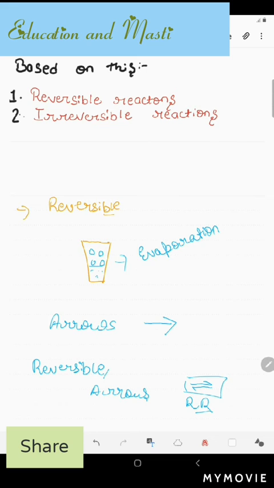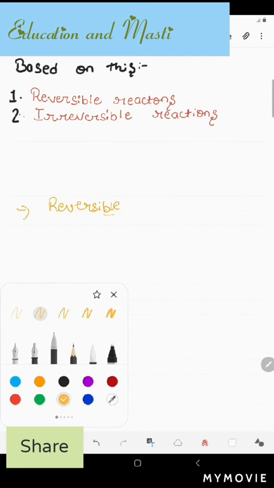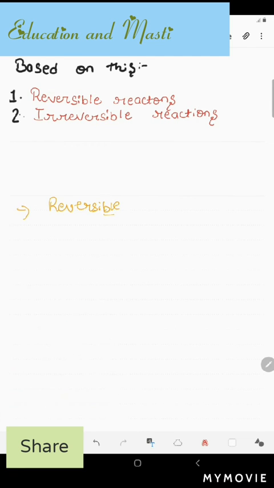Now let's take some examples of reversible reactions. Our first example: when nitrogen reacts with hydrogen, it forms ammonia. We know that, and the reaction is reversible. How can we reverse it? Let's see.